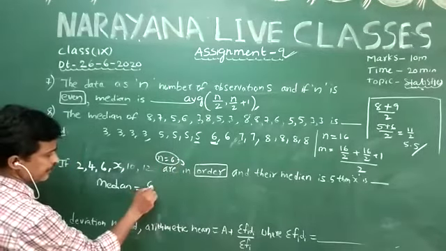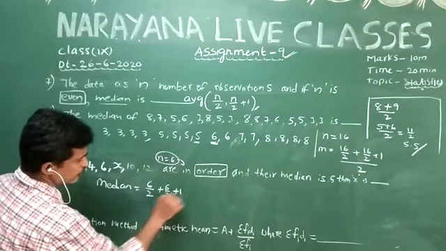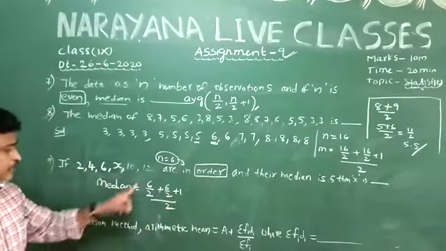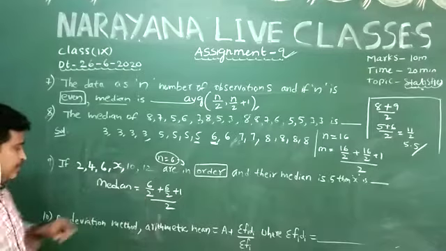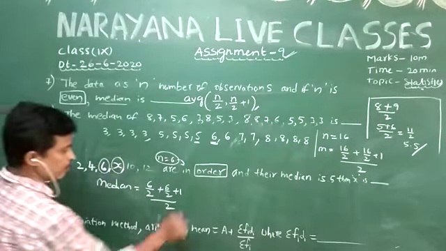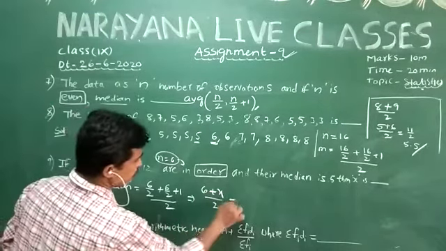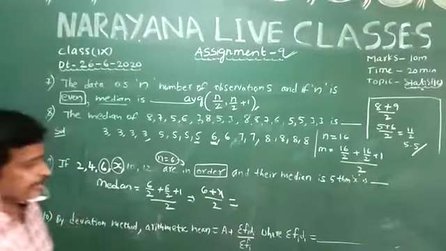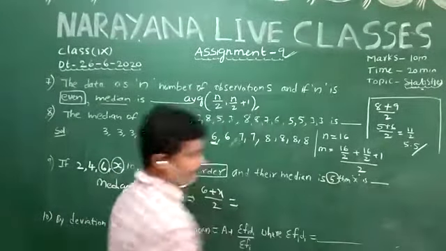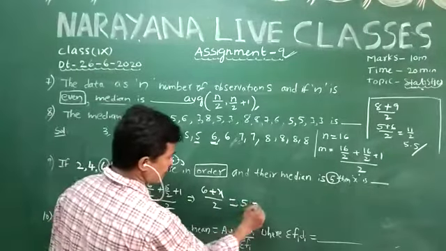So the median is equal to the 6/2 and 6/2 + 1 observations by 2. 6/2 is equal to 3. The third observation is this, the fourth observation is this. Therefore (6 + x)/2 is equal to the given median 5.